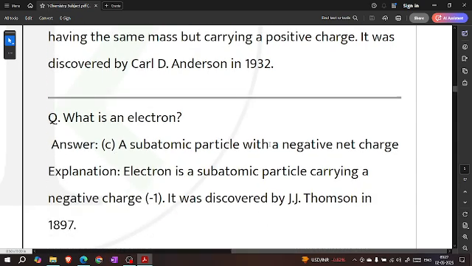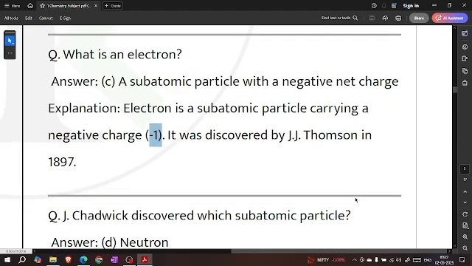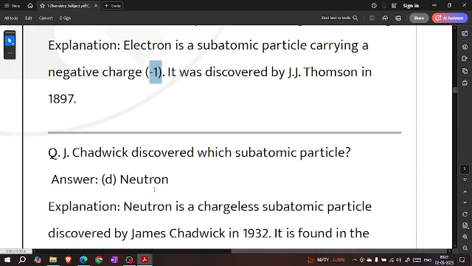What is an electron? A subatomic particle with a negative net charge. Electron is a subatomic particle carrying a negative charge of -1. It was discovered by J.J. Thomson in 1897.